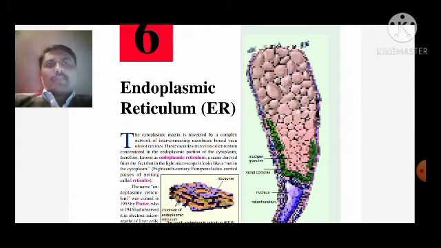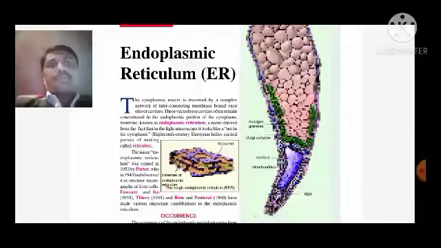What is endoplasmic reticulum? When the endoplasmic reticulum was seen in the light microscope by the scientist Porter, he saw that it is a net-like or reticulate structure in the matrix or the cytoplasm. The term was coined in 1953.